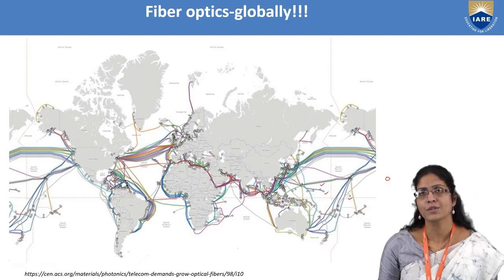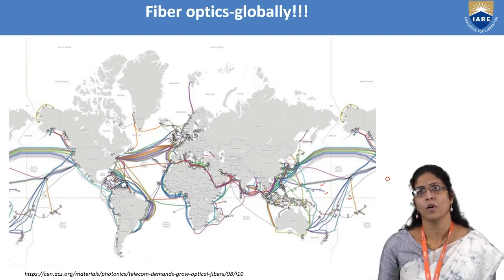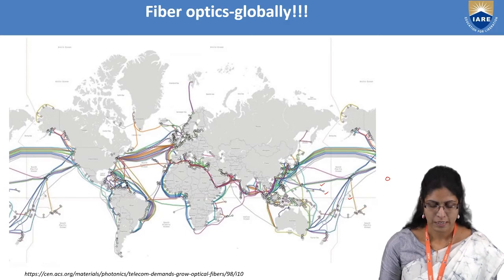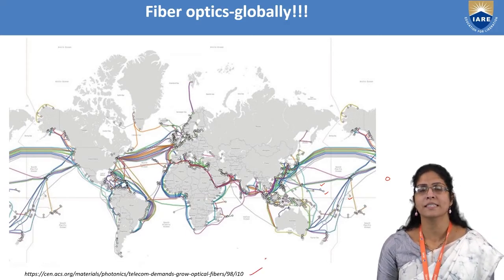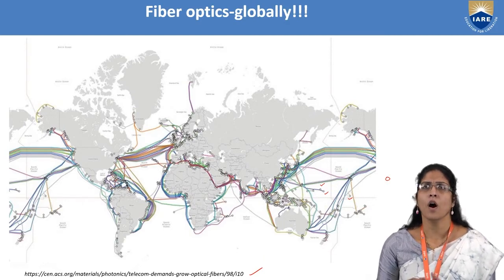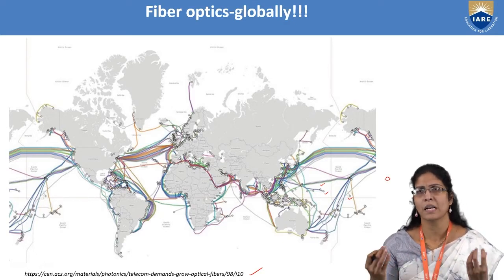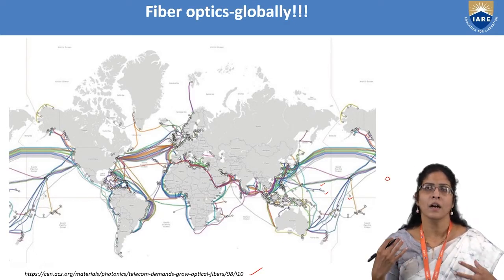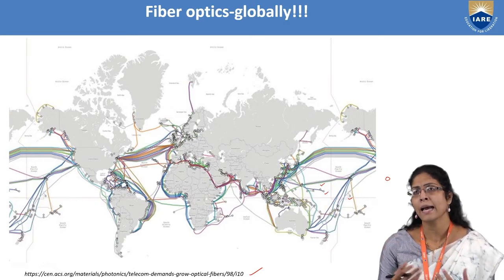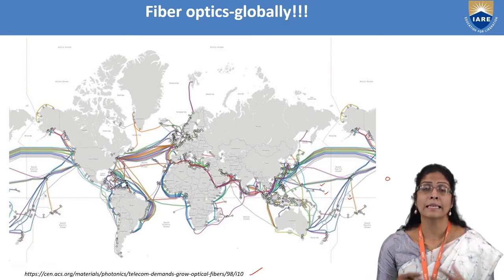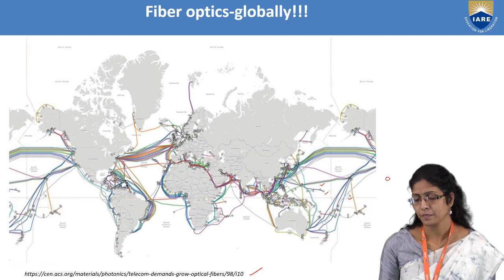If you want to study more of these applications, the link is given below the slide. You can go through this link to look at several kinds of applications of fiber optics using other materials, where they were trying to replace silica with several powders and coat them with polymers to amplify the signal and increase the data rates.